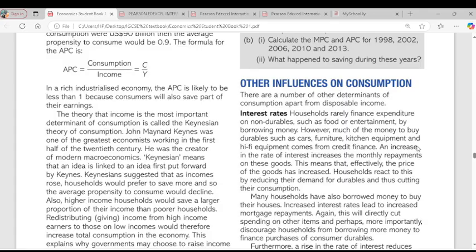Because your APC is the average amount of money you spend out of your total income, now that your total income is increasing, you spend less. That means your average propensity to consume will decline. Do you get the point there, please? Also, higher income earners save more of their income than poorer households. Therefore, redistribution of income from higher income earners to lower income earners through taxation may increase consumption.